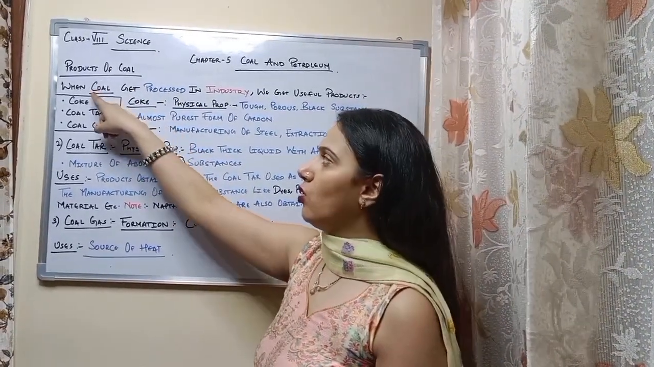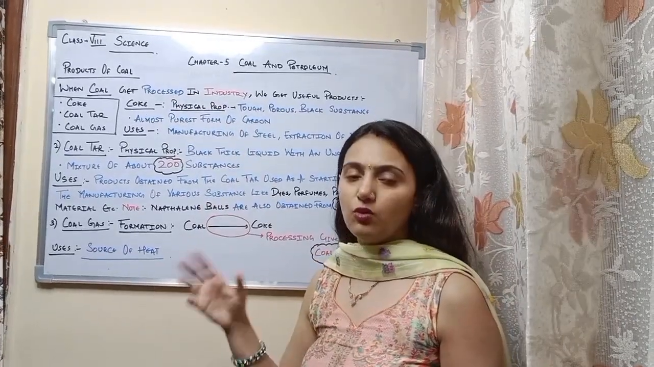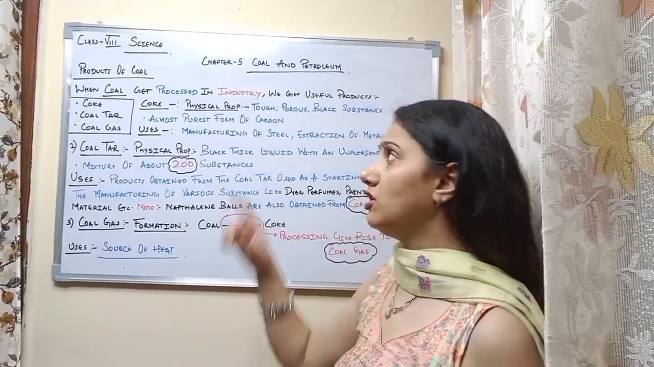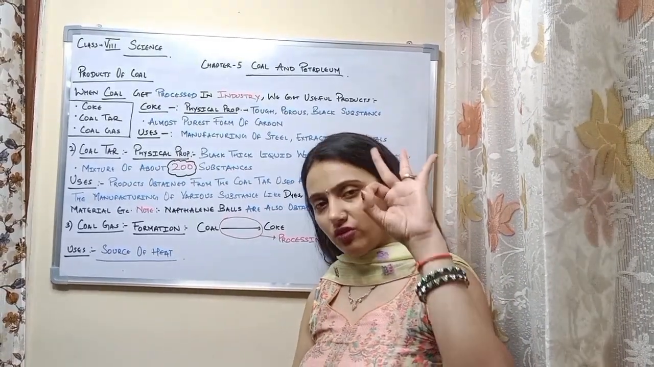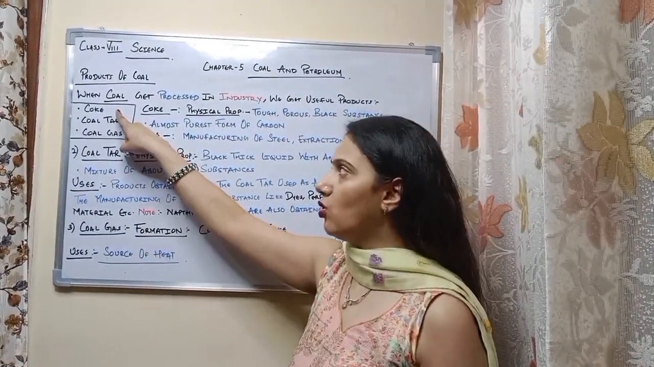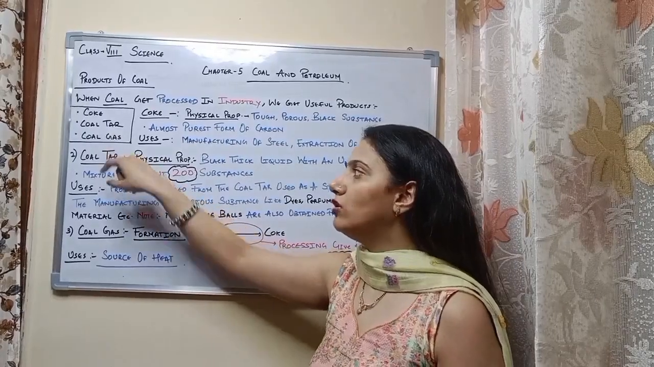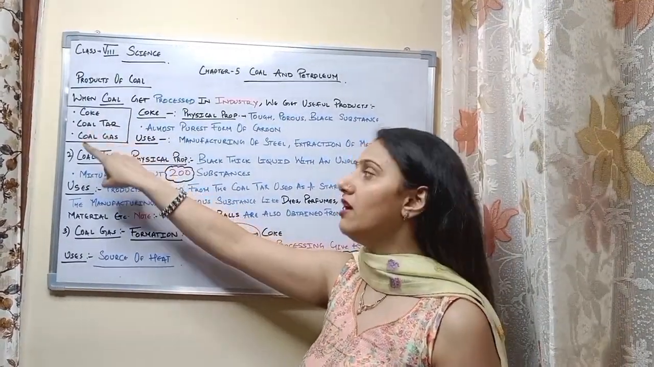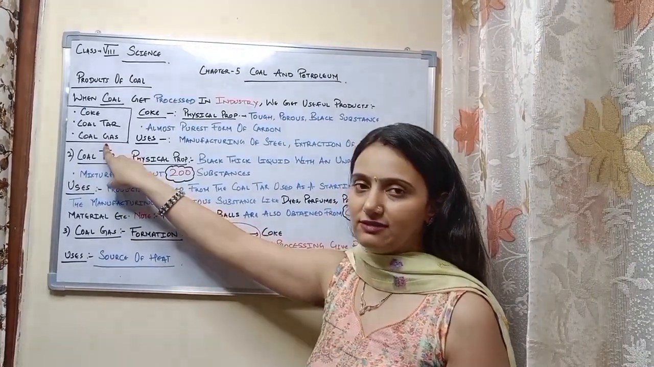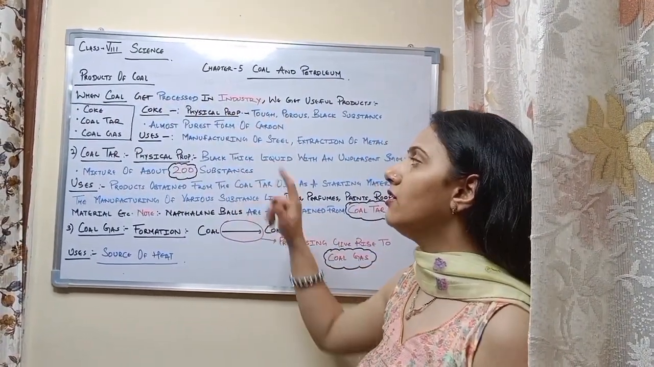Now we are going to study the products of coal. When coal gets processed in industry, we get useful products. How many useful products do we get? We get three useful products. They are coke, coal tar, and coal gas. Product one is coke, product two is coal tar, and product three is coal gas. We will study them one by one.